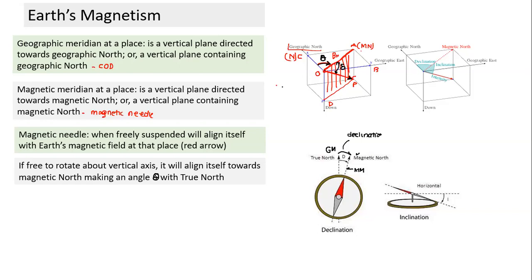So how do you find declination? If I have a compass left free to rotate about a vertical axis, this angle will give the angle of declination. Similarly, you can imagine making a compass freely rotate about a horizontal axis. Again it will align, and the angle it makes with the horizontal is called the angle of dip. So we have the geographic meridian, magnetic meridian, angle of declination, and angle of dip.